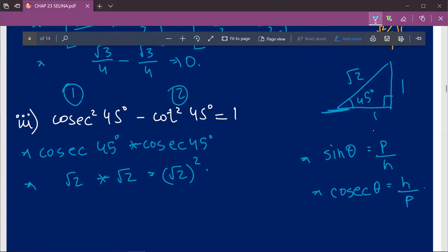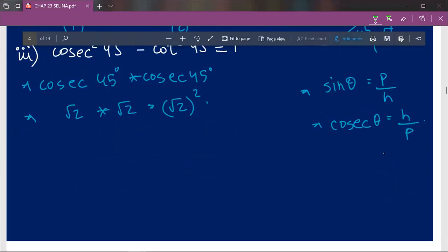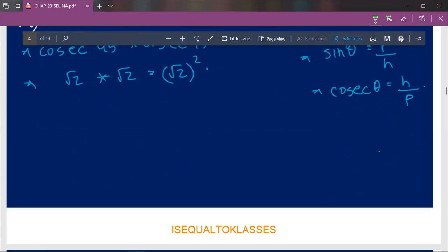I'll change the color. So cot square 45 degree. As I said before, whenever there's a square in any trigonometric question given to you, cot square 45 degree basically means cot 45 degree into cot 45 degree, which can be translated to cot square 45 degree, vice versa.